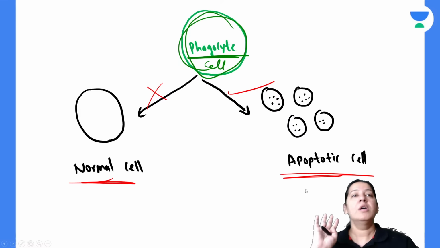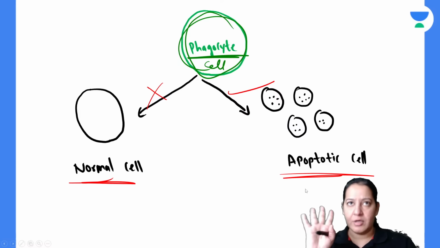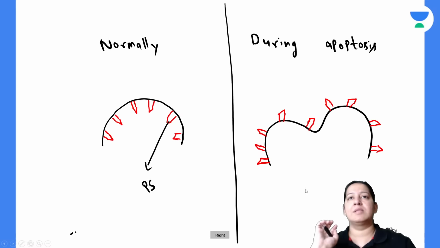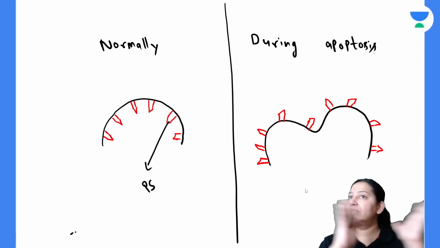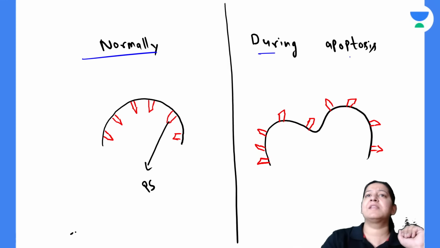Okay, let me tell you the answer. So what is happening? See, this is a normal cell. See the difference between the normal cell and the apoptotic cell. This is a normal cell. This is an apoptotic cell.